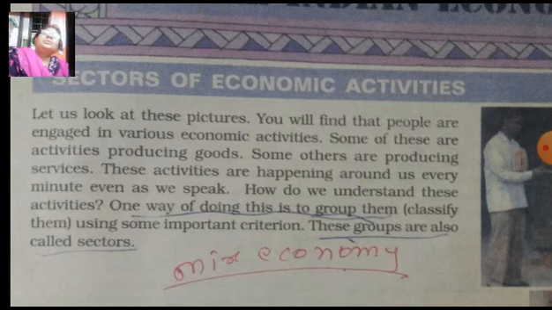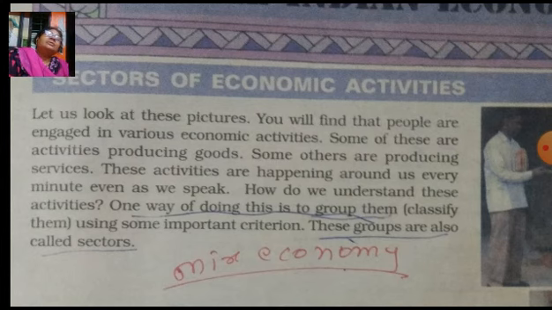So from the book, let us look at these pictures. Engaged in various economic activities producing goods and services. Different pictures are shown on page 19, with activities from the different sectors: primary, secondary and tertiary. These are the activities producing goods and services. One way of doing this is using some important criteria, which is called the sector.